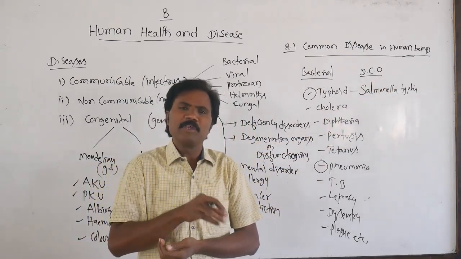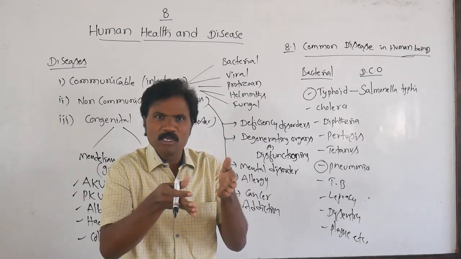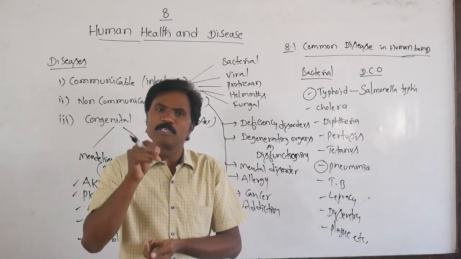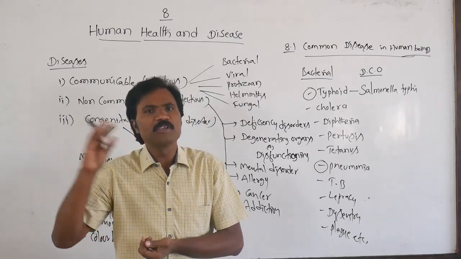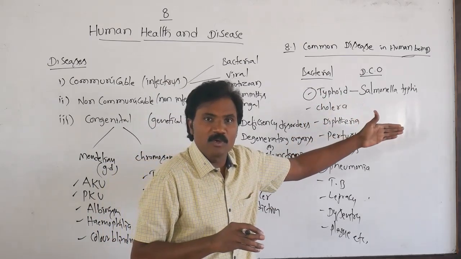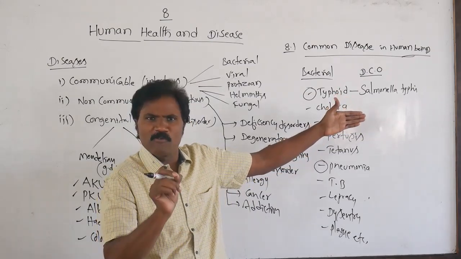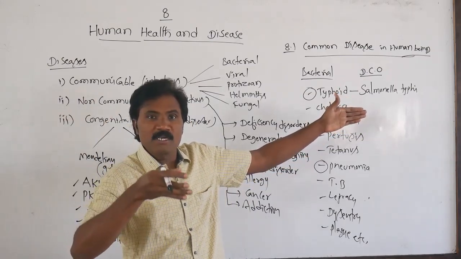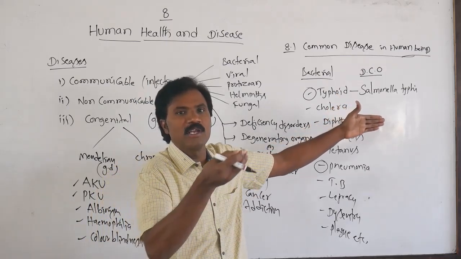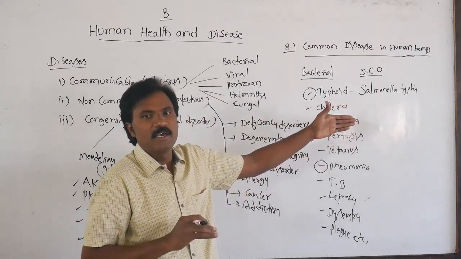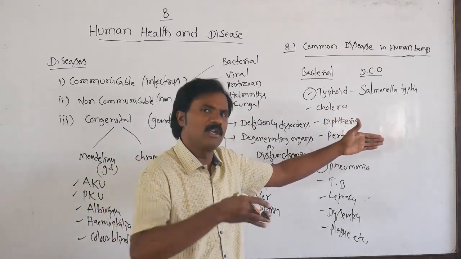After entering, you won't get the disease immediately. Suppose you join PUC, immediately no one gives you a certificate. How much time must you study PUC? Minimum 2 years, and if you fail, 3 or 4 years. Here also, after entry, the minimum is 1 to 3 weeks. Minimum 1 week. Why 3 weeks? If the person is very strong with more immunity, it takes very long for the disease to affect our body. If the immunity in our body is very low, it affects within a week.